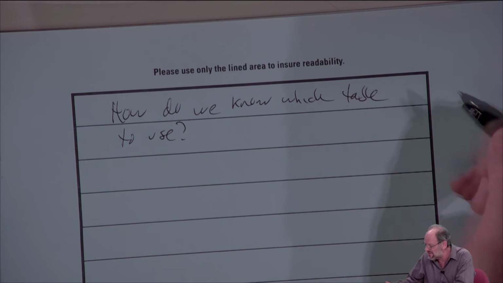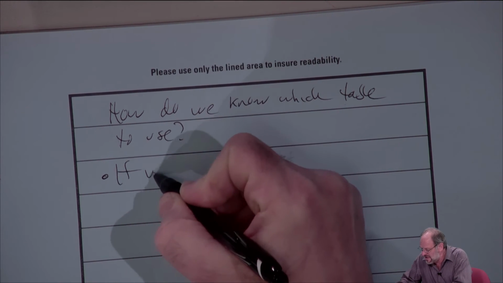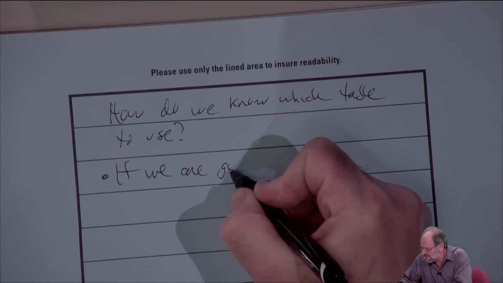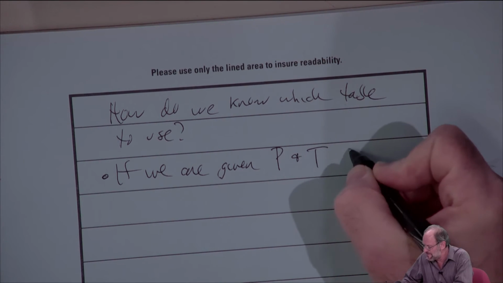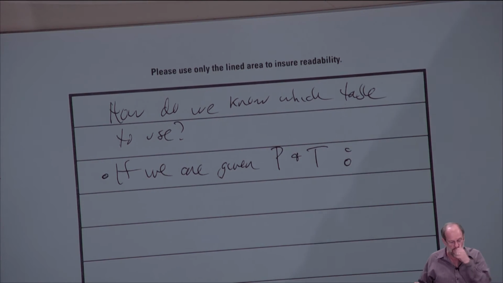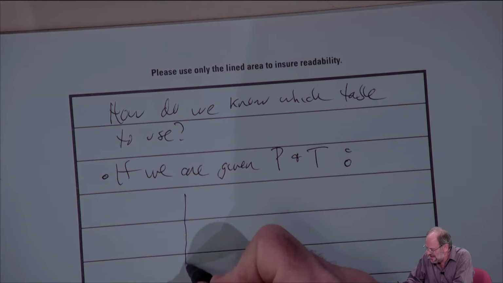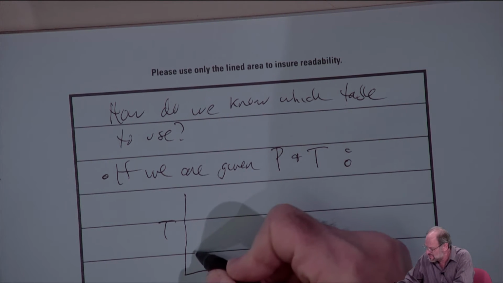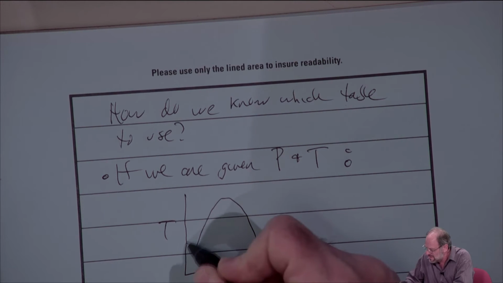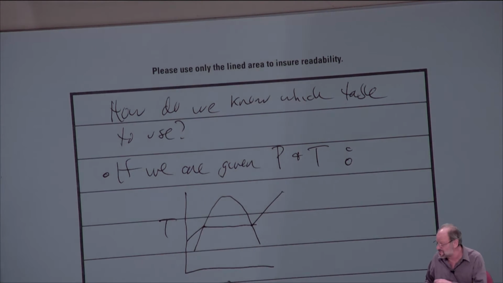Okay, so let's do this. How do I know what table to use? Well, it depends on what we're given. So let's say we are given pressure and temperature. How do we know which table to use? What I like to do is go back to my sketches and use the sketch to answer that question for me. So here's our temperature-volume sketch, and let's just say that represents a constant pressure line.